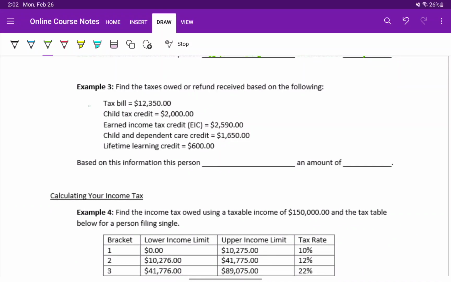In example 3, we have another situation where a person has a tax bill, but in this case has a child tax credit, earned income tax credit, actually the same tax credits, just different amounts. We would take that tax bill and subtract out those different credits. But in this case, what we would end up with is that this person will still owe an amount of $5,510. So those tax credits brought down their total tax bill, but didn't bring it all the way down to zero, definitely didn't make it negative, which would result in a refund like we saw in example 2.